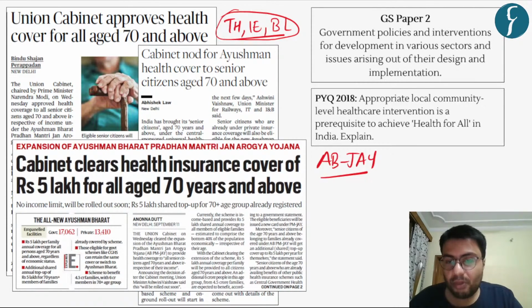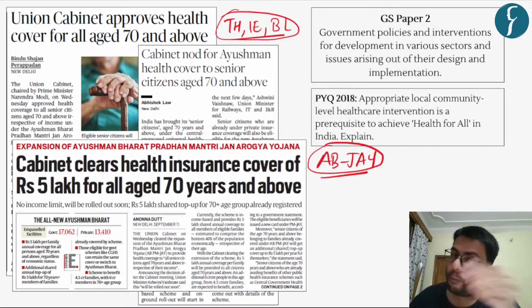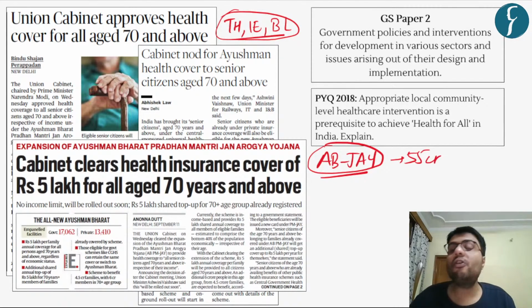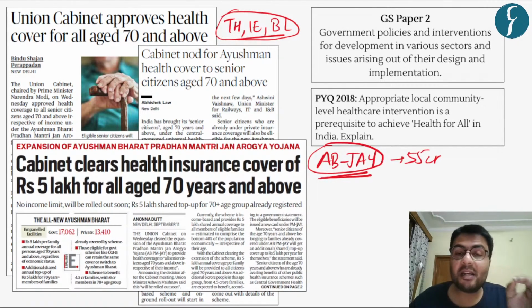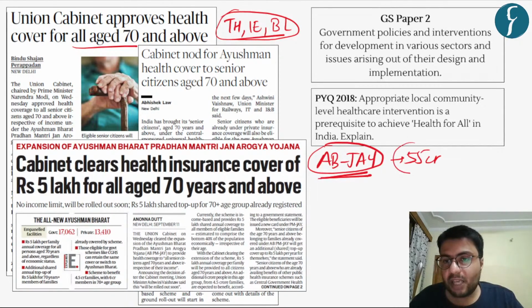Now, earlier, the benefits of this scheme were extended to poor and vulnerable families, which constituted about 55 crore beneficiaries. But yesterday, the benefit of this scheme has been extended to all senior citizens over and above 70 years of age. Originally, this scheme provides for rupees 5 lakh cover per family per year.